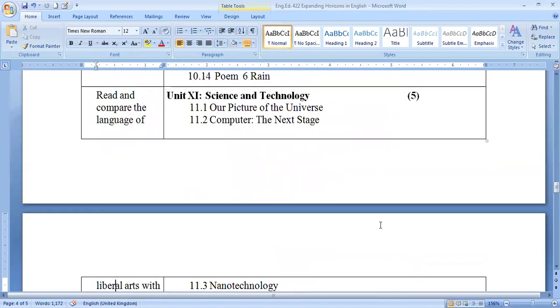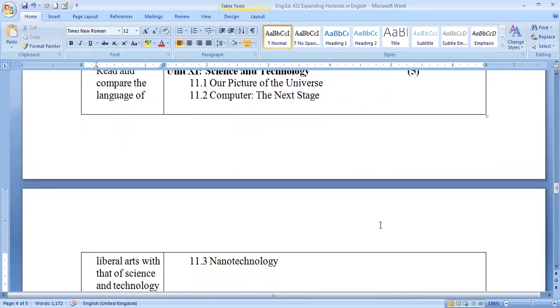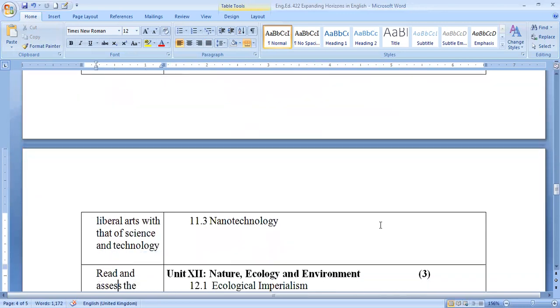Then unit 11 is about science and technology. Here students have to learn about Our Picture of the Universe, Computer, the Next Stage. Then nanotechnology. Here students have to learn about liberal arts with science and technology.